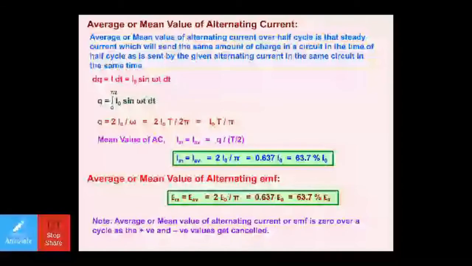What is the average value of alternating EMF for complete cycle? This needs to be 0. And what is the average value of current? You can write here, it is 63.7% of the peak value of current. So dear students, these are a few points which we need to be very sure of, right? If anyone asks you, you'll have to give the answer accordingly.